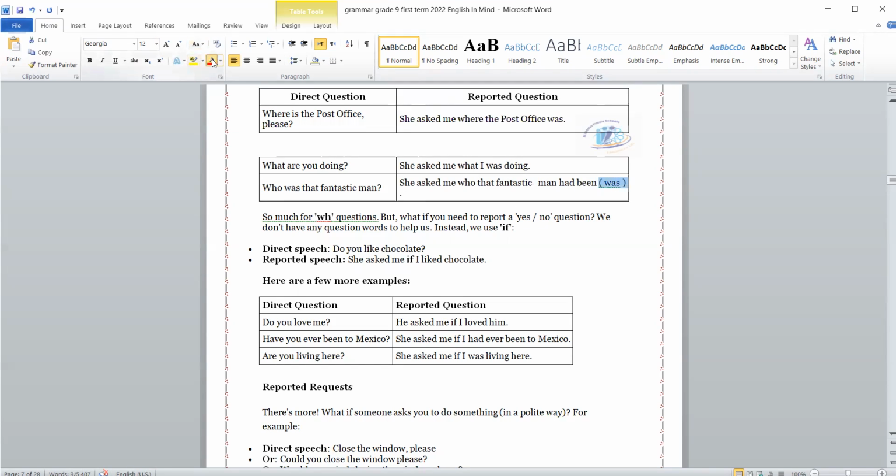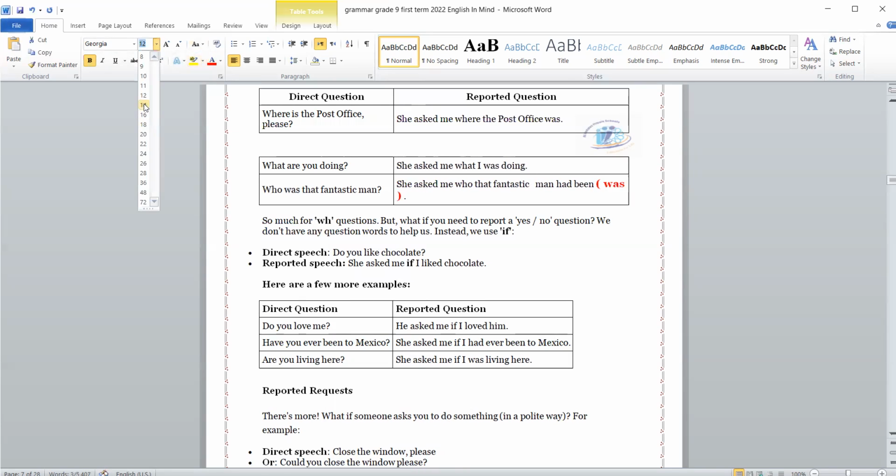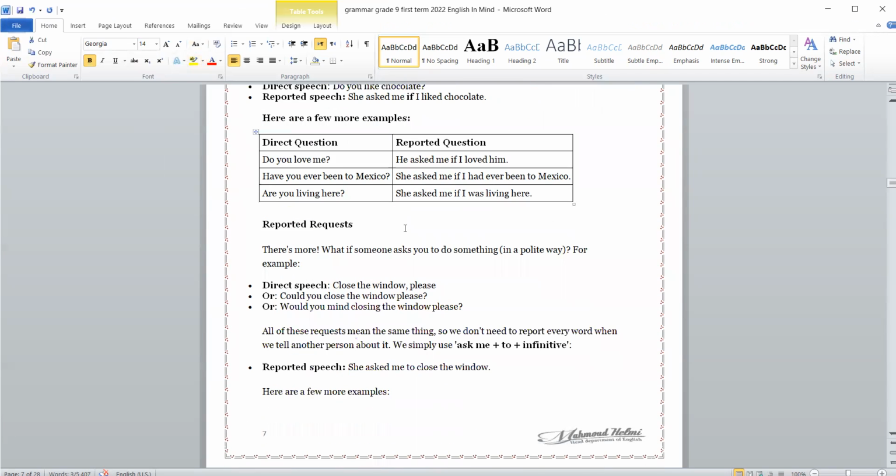But you didn't change the past simple to past perfect. You just skipped the tense to the past simple. She asked me who that fantastic man was. Do you love me? He asked if I loved them.